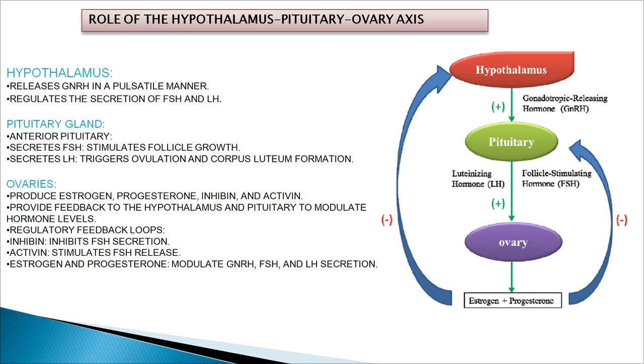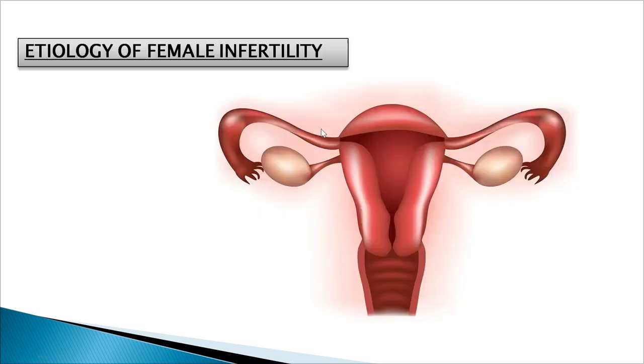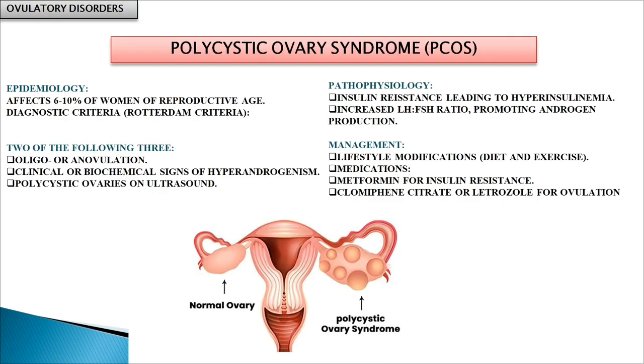Estrogen and progesterone in turn modulate the GnRH, FSH and LH secretion, as you can see in this associated picture here. Now, what are the etiologies of female infertility? There are so many disorders that can affect fertility. The first and foremost is ovulatory disorder.